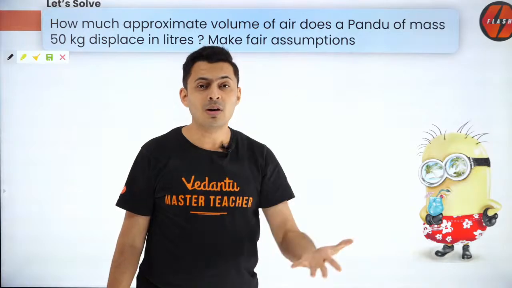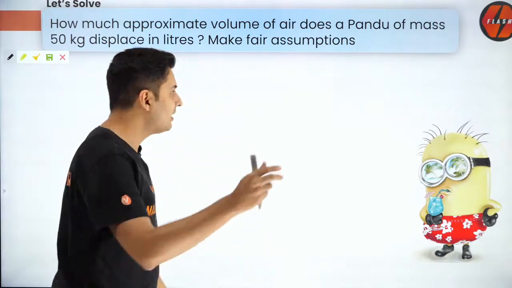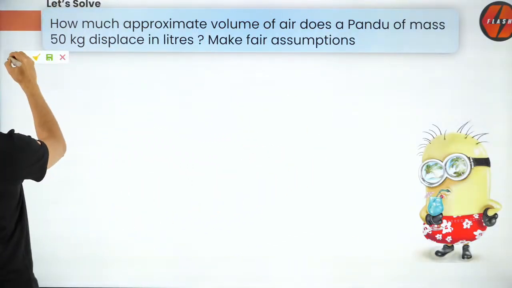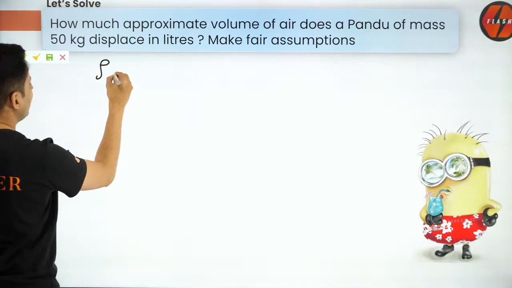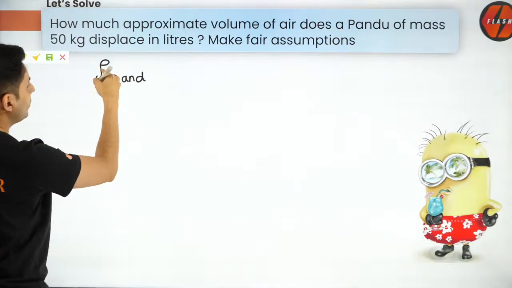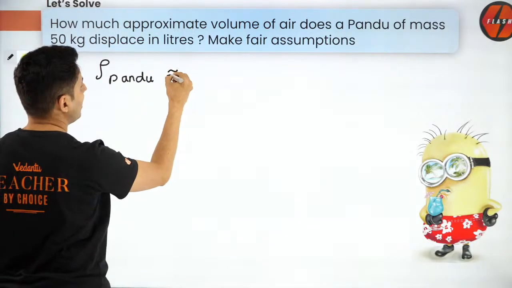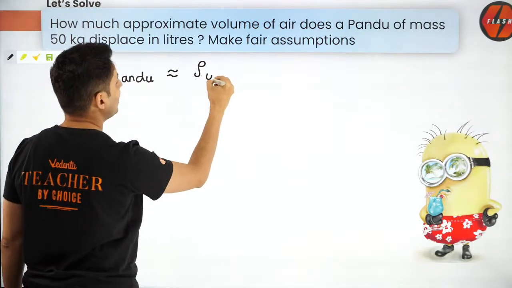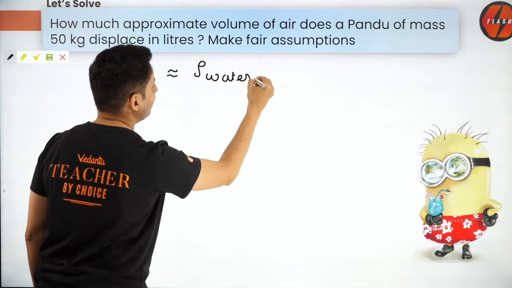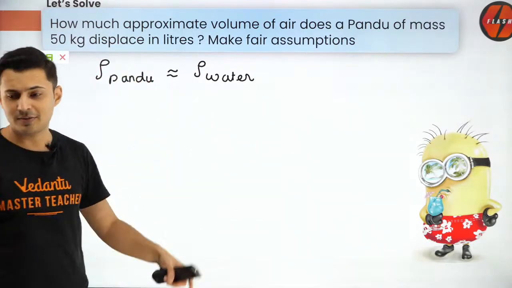If we were more dense than water, then we would have sunk. So think about it. Can I make this fair assumption saying that the density of pandu, where rho is the symbol for density, is approximately equal to the density of water? Is that a very fair assumption? Everybody agrees with this fair assumption?